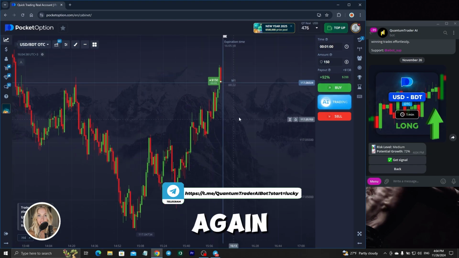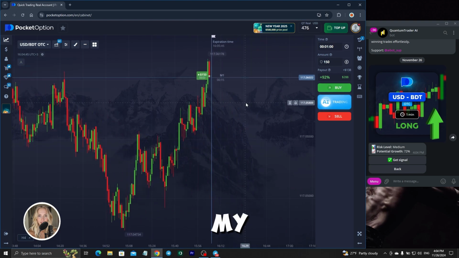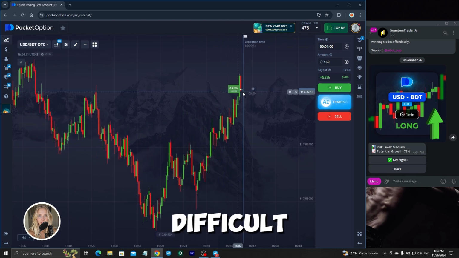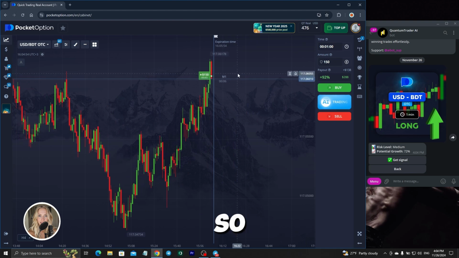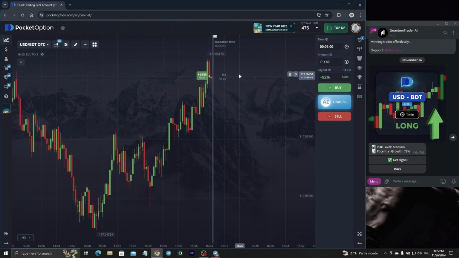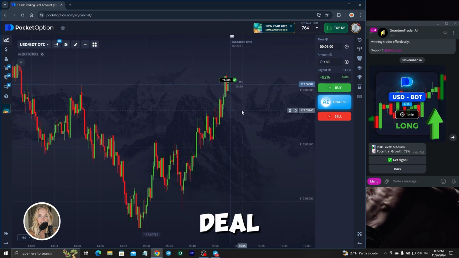The opening occurs again at the formation of a global maximum for this section of the movement. In my opinion, the conditions for opening a position are quite difficult. But we have already opened a deal, so we are watching its result about 35 seconds before completion. Great. The signal also worked out quite confidently. We fixed this deal as a plus.